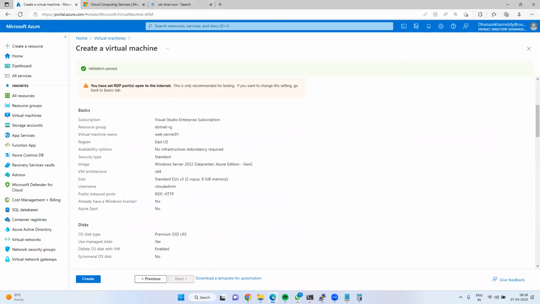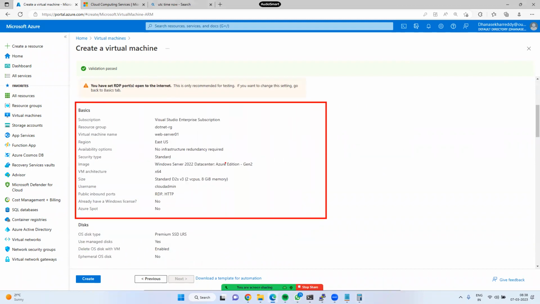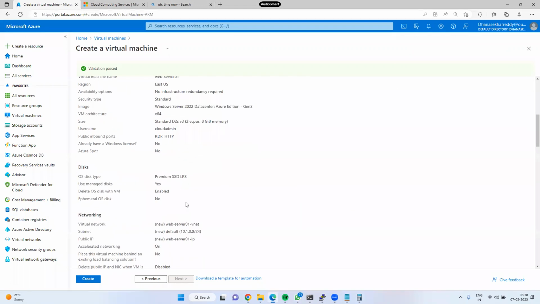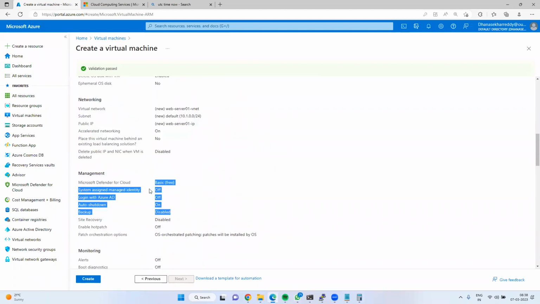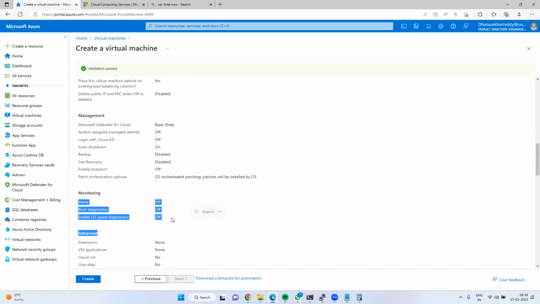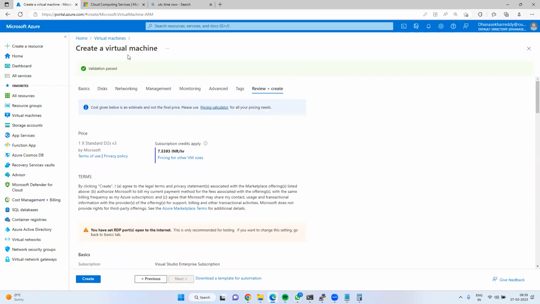Okay, see, this is the detailed information which we have already passed. Basic information: subscription, Visual Studio Enterprise, resource group, virtual machine, availability options, x64, username cloudadmin. We enabled the two ports, that is RDP and HTTP, OS type, premium SSD. Next, networking, these are the public network settings. Monitoring, we just disabled everything, both boot diagnostics and OS diagnostics. If you are happy with all these settings, then go ahead and click on create.